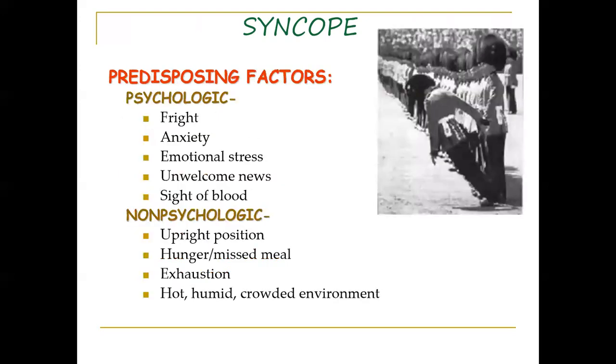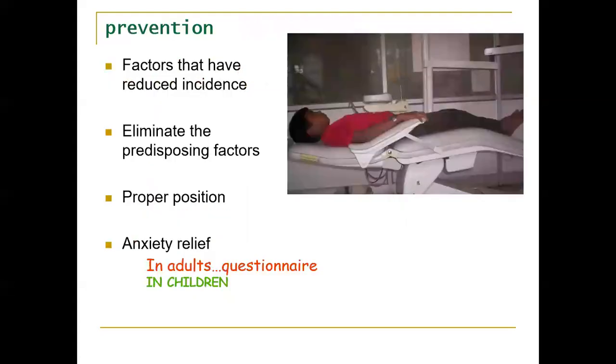One should know what the predisposing factors for syncope are. They include psychological factors and non-psychological factors. Psychological factors include fright, anxiety, emotional stress, unwelcome news, and the sight of blood. Non-psychological factors include upright position, anger, missed meal, exhaustion, and a hot, humid, and crowded environment.